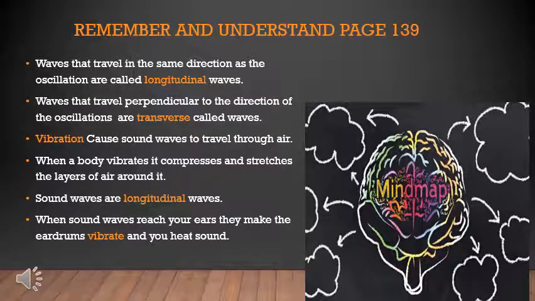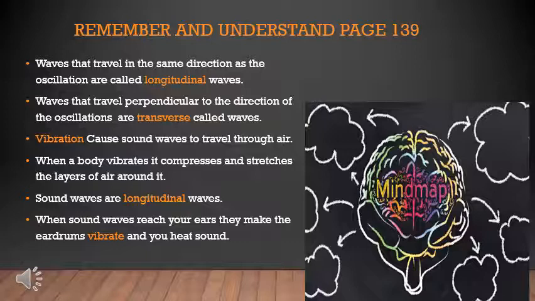Okay, students, now page number 139, you have to solve this exercise on your textbook. Remember and understand. So the number one is waves that travel in the same direction as the oscillation are called longitudinal waves. Number two, waves that travel perpendicular to the direction of the oscillation are called transverse waves. Number three is vibration cause sound waves to travel through air.